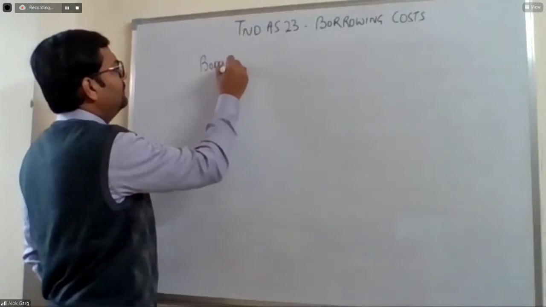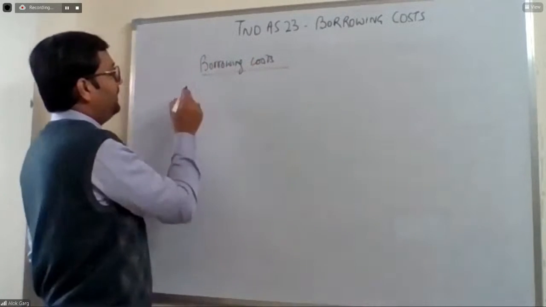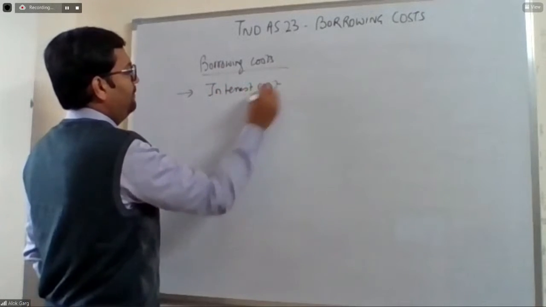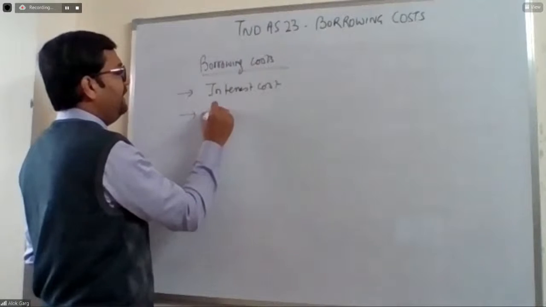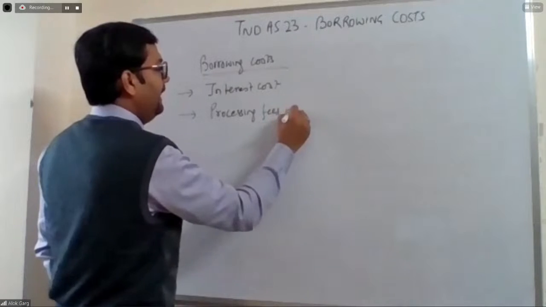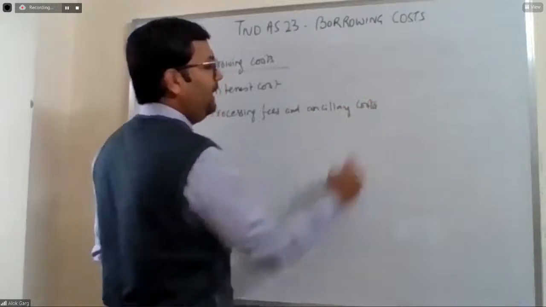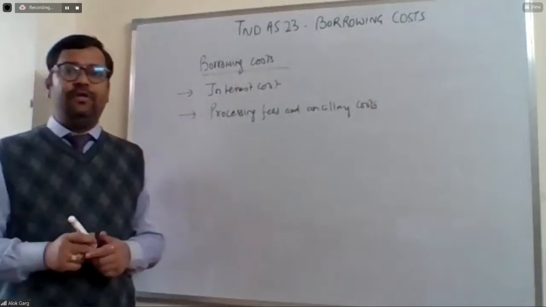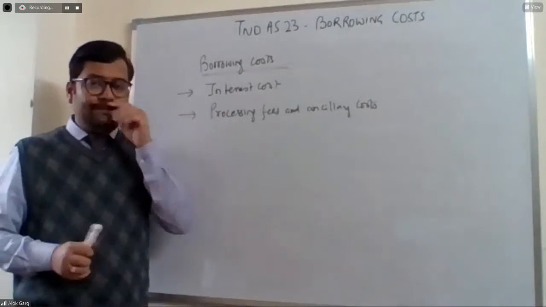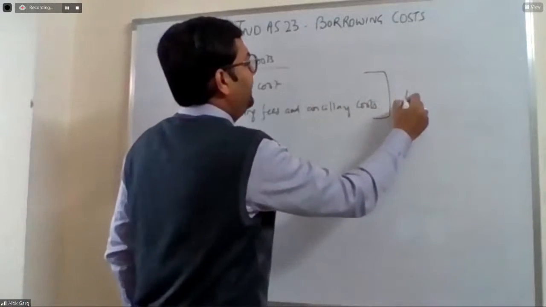What could be the borrowing cost? Interest and other related cost. Interest cost. What could be other cost? Processing fee. And ancillary costs. Bank may ask for processing fee also. So interest cost, processing fee, and ancillary cost. And these are calculated on effective interest rate basis.